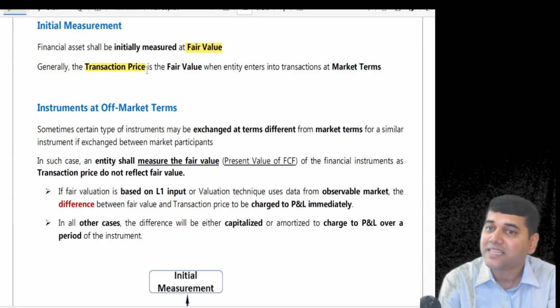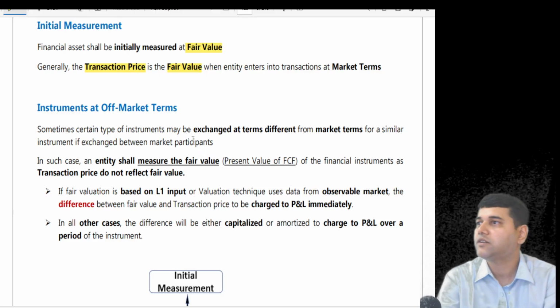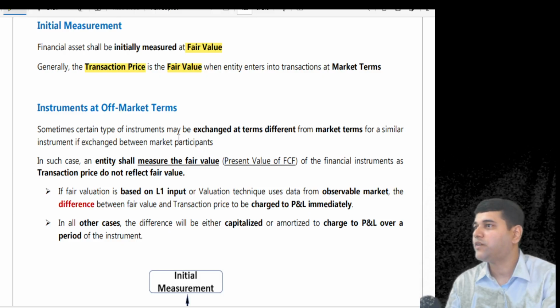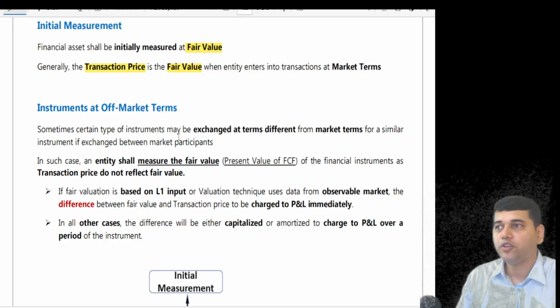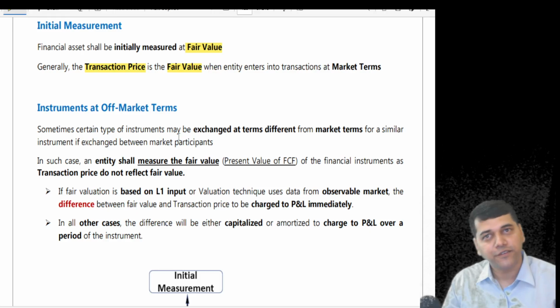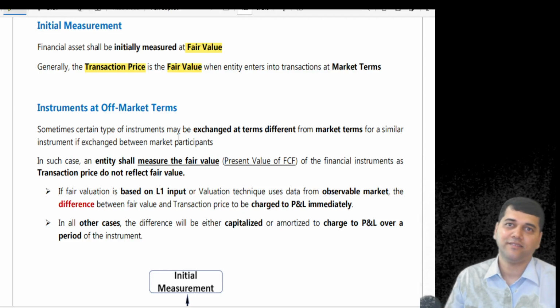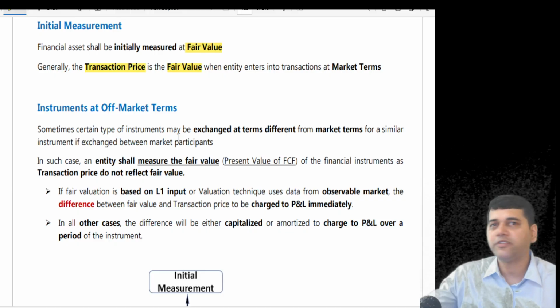Generally, the transaction price itself is the fair value. Correct, no? What is fair value? Acceptable. So, if in our game you have to give some portion to me, and you offer 50-50, is it fair? So what is the transaction price? 50-50 is the transaction price. Why? Because it is acceptable.